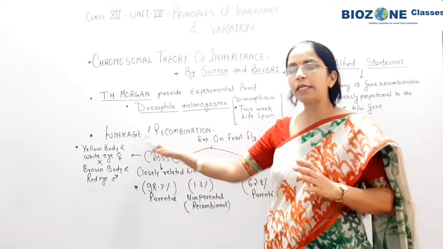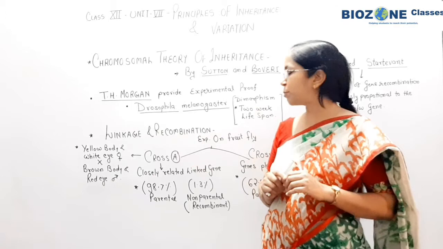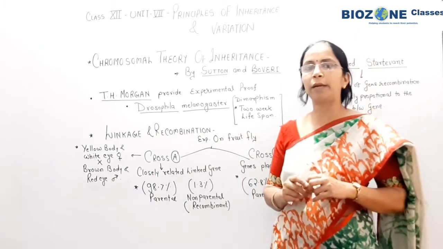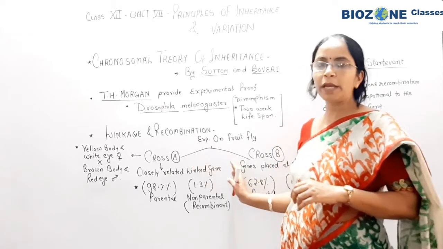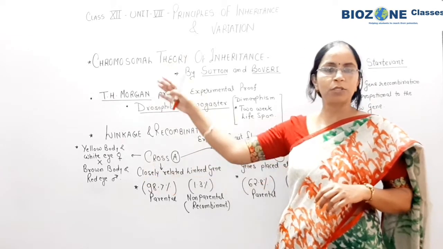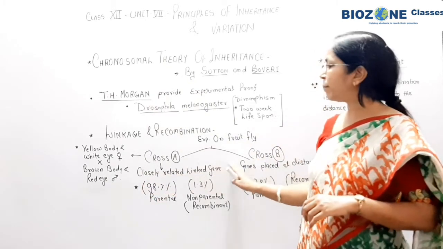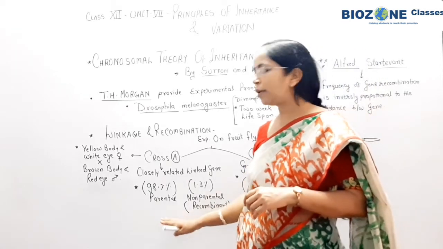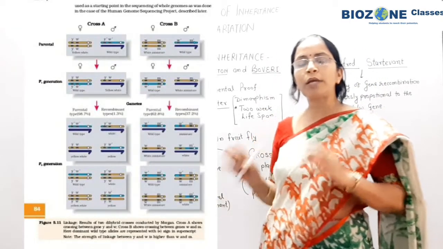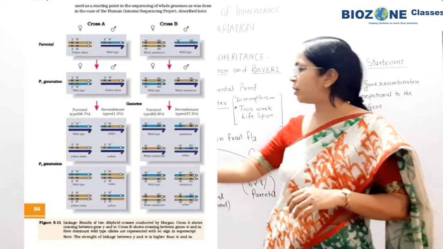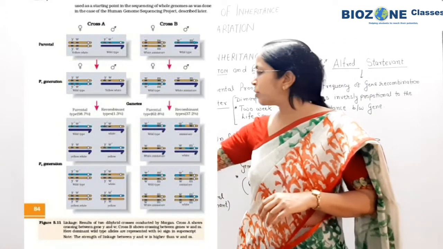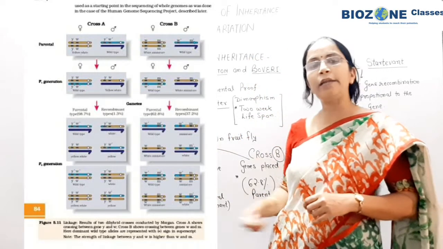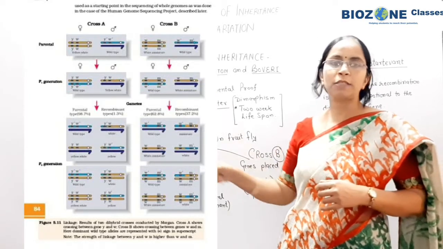So here in linkage and recombination में one chart is provided that explains the two possibilities or two conditions in cross A and cross B. So you go through that chart displayed over the screen. So here you remember in cross A में आप देखेंगे कि genes W and M आप study करते हैं. So for cross A, Morgan selected the yellow body and white eye females. He crossed them with the brown body and red eye male. You go through that displayed chart.